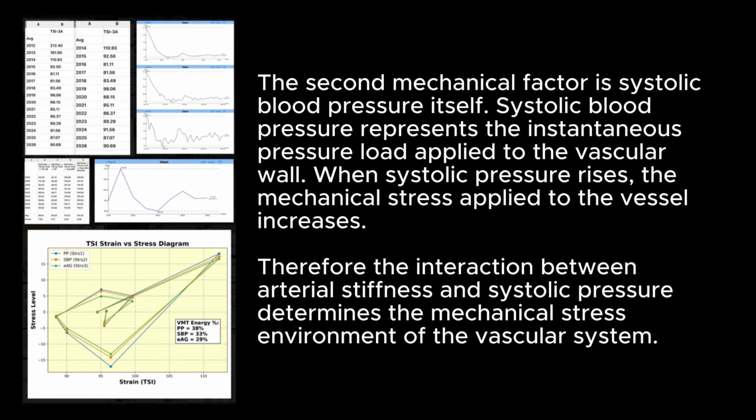The second mechanical factor is systolic blood pressure itself. Systolic blood pressure represents the instantaneous pressure load applied to the vascular wall. When systolic pressure rises, the mechanical stress applied to the vessel increases. Therefore, the interaction between arterial stiffness and systolic pressure determines the mechanical stress environment of the vascular system.